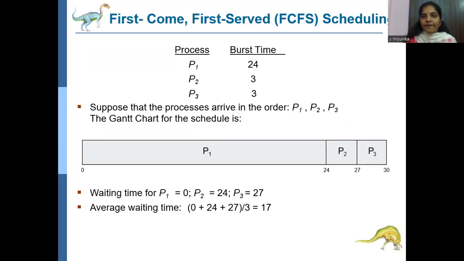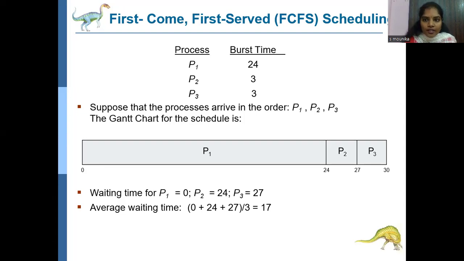So here, first come first serve scheduling. The name itself represents that whichever process comes first will be served first by the CPU. Here the processes P1, P2, P3 are there. Burst time is nothing but the time the process needs in the CPU. So here P1 has a burst time of 24 milliseconds, P2 needs 3 milliseconds, and P3 needs 3 milliseconds. So suppose the processes arrive in the order P1, P2, P3.